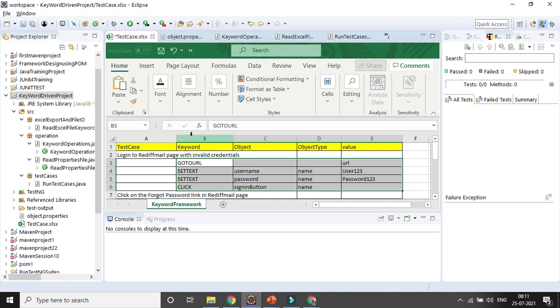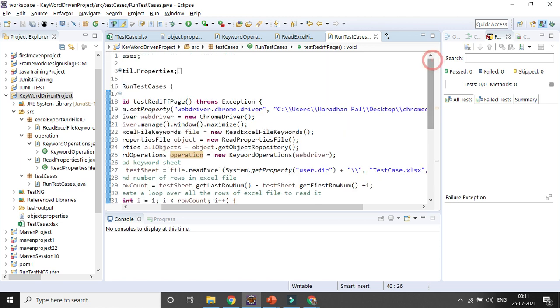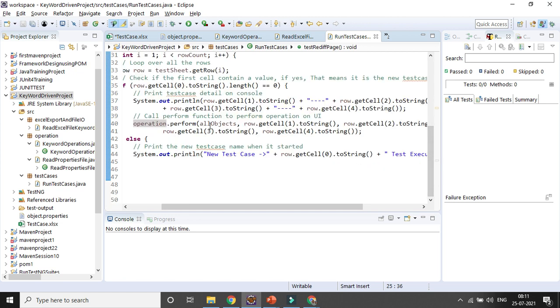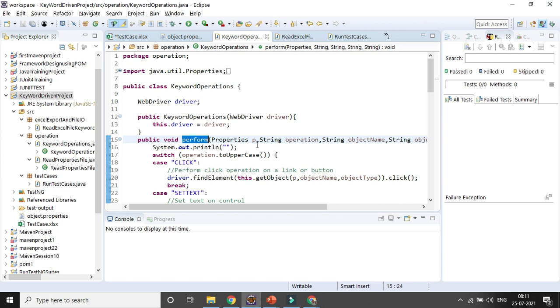First it will try to take the keyword operation with the help of object type and value. That is the reason I have entered here, right? So the operation, where is it coming from? This is the operation variable I have created, from the keyword operation class. And it will be performing the operation which is coming from that particular perform method we have created, right? And we are giving all the references here.